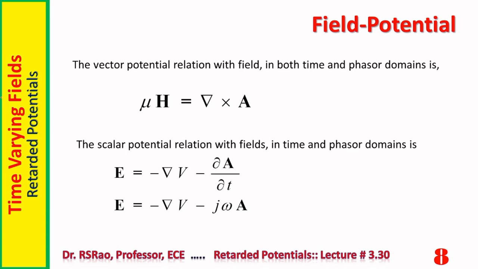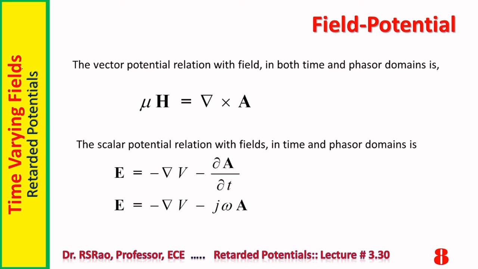Now, the vector potential relation with field in both time and phasor domains is mu H equal to del cross A. As already mentioned, potentials are connected with the source on one side. They are also connected with the fields on the other side. That is their beauty. Because of this double connection, we are able to use them to compute fields. From sources, first we compute potentials.